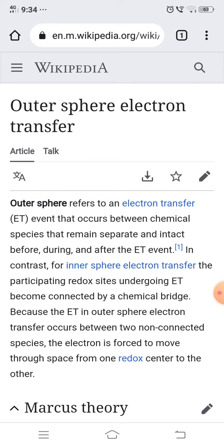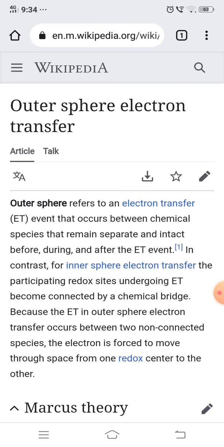The next point in this chapter is the outer sphere electron transfer. Outer sphere refers to an electron transfer event that occurs between chemical species that remain separate and intact before, during and after the electron transfer event.